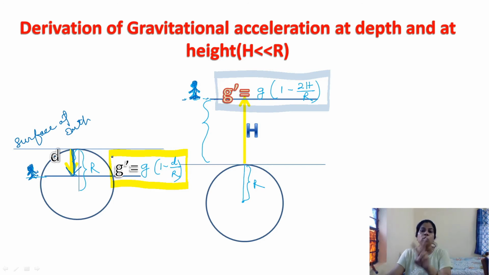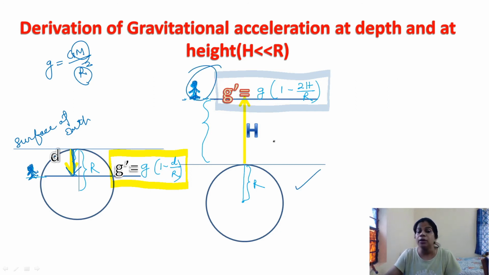So in the two cases, small g will differ, because small g is a parameter. You know, g = GM/r². So small g depends on what? Mass and radius. If the man is at a certain height, then r means the distance between the two objects, object 1 and object 2. They will differ. Here the total distance becomes R + h.